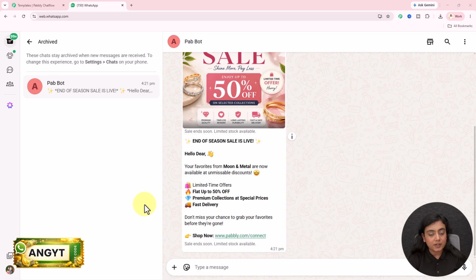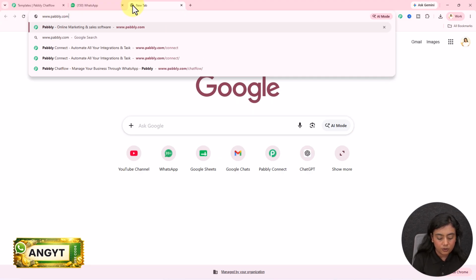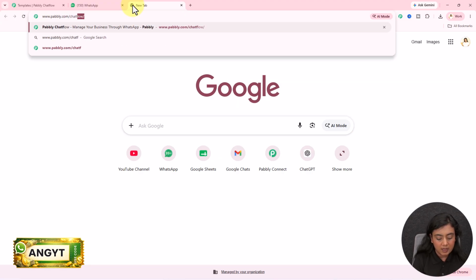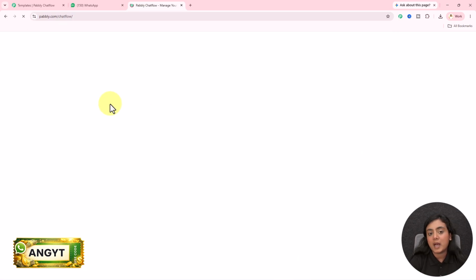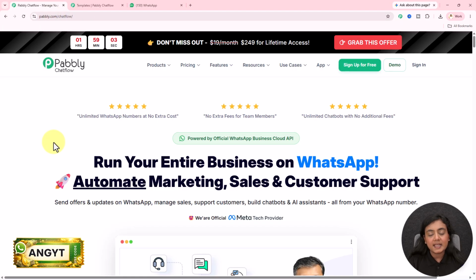So you might be wondering what software I'm using to send this bulk WhatsApp message. On a new tab, simply search for www.pabbly.com/Chatflow. And as you search for it, the landing page of Pabbly Chatflow will appear, and this is the software with the help of which I simply, easily and efficiently manage the WhatsApp conversations in my business. Now, if you're a new user, logging in for the first time after seeing this video, sign up for free from here. You will receive 100 free credits. Using the 100 credits, you can test out the setup right away and check how Pabbly Chatflow is actually going to work for you. Okay?